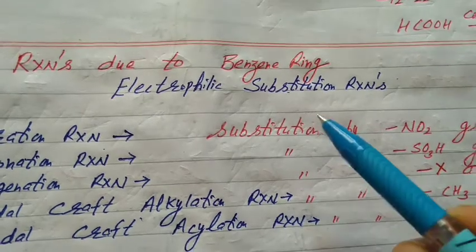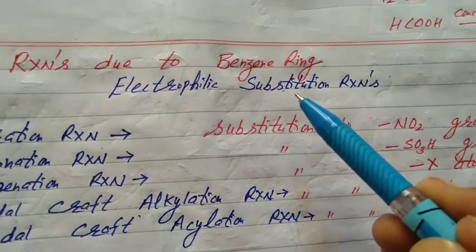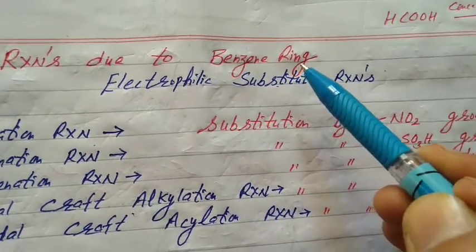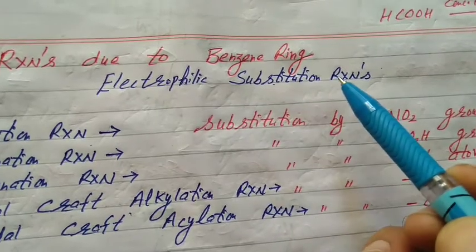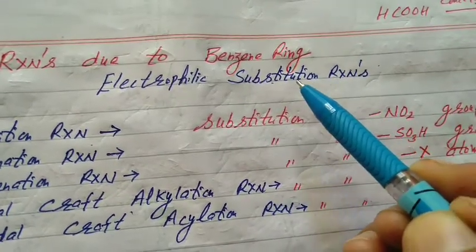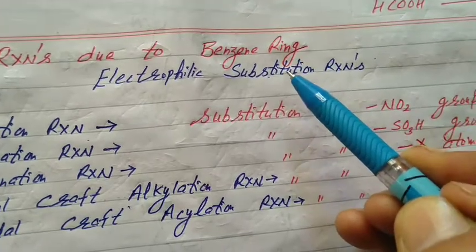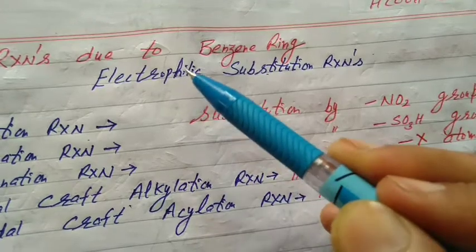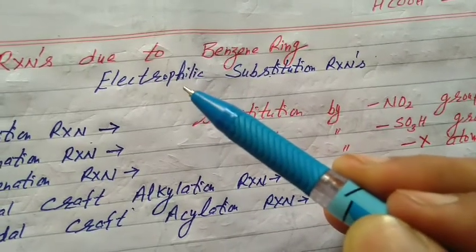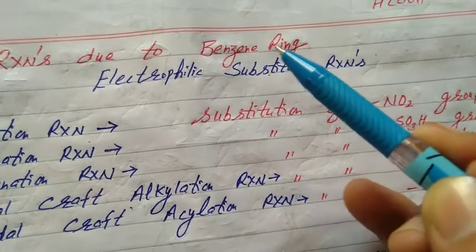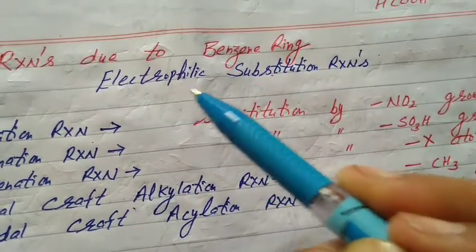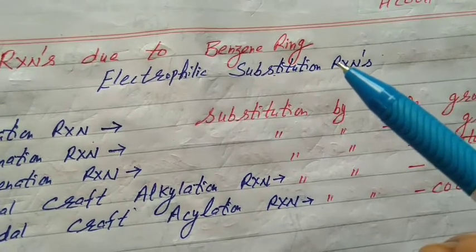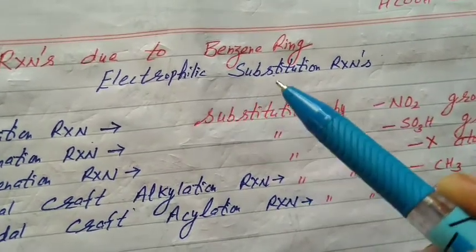Hello students, today in this session we will discuss the reactions due to benzene ring, and these are electrophilic substitution reactions. That is, the hydrogen atom of the ring is substituted by the positive part of the attacking reagent. You know, nucleophile is the negative part and electrophile is the positive part. That's the property of aromatic compounds. They always undergo electrophilic substitution reactions. So please add it in your knowledge.